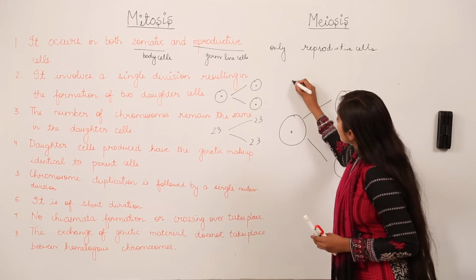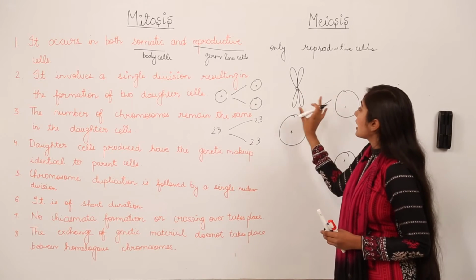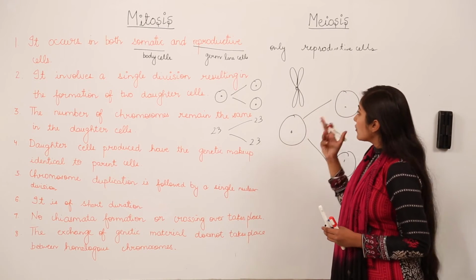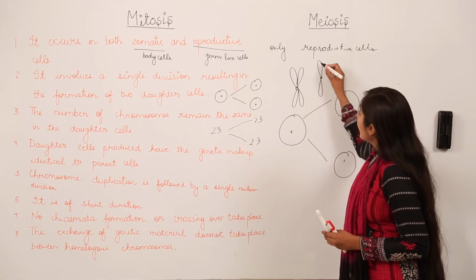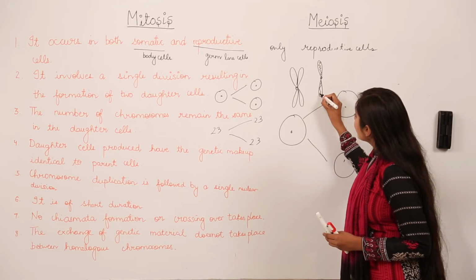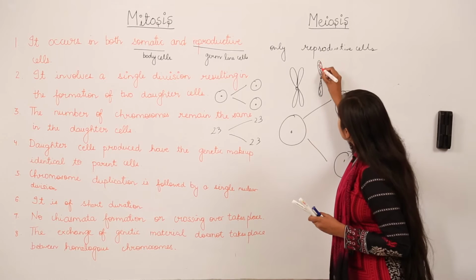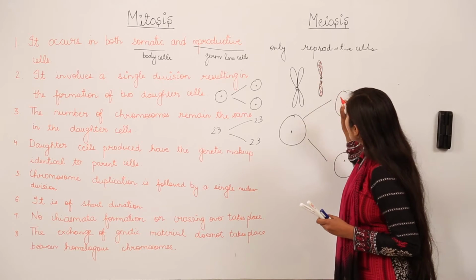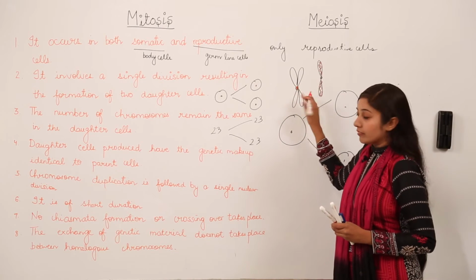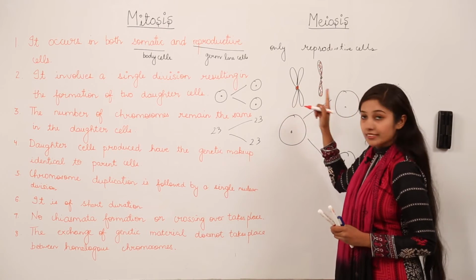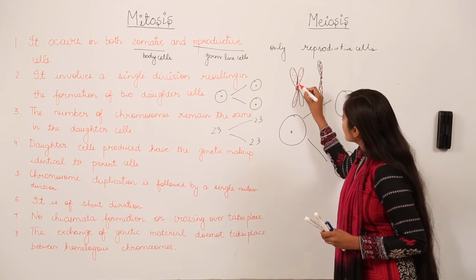Supposing we consider the example of this chromosome. This is a replicated chromosome. As you can see, initially if we talk about one chromatid, it is like this. It has some DNA material in itself, I'll mark it with some other color. It has some DNA material, and when this replicates, the centromere is a single one. We have just a single centromere, but the DNA material which was present here gets replicated here.